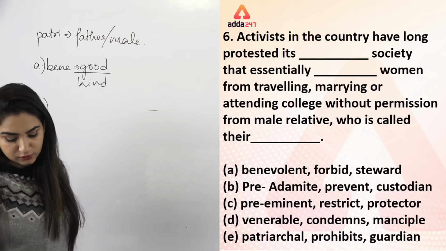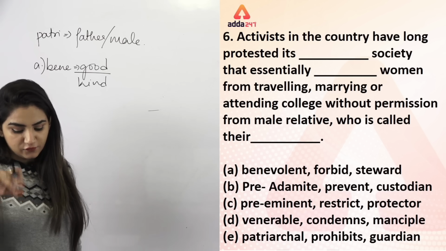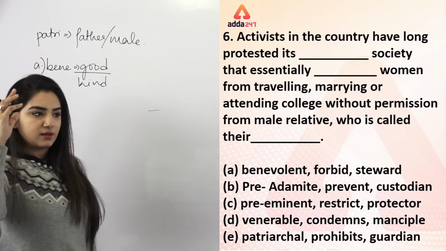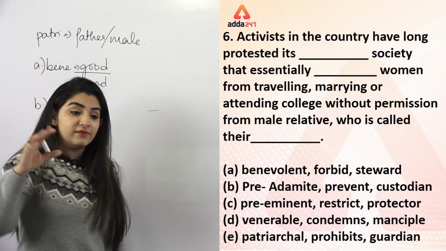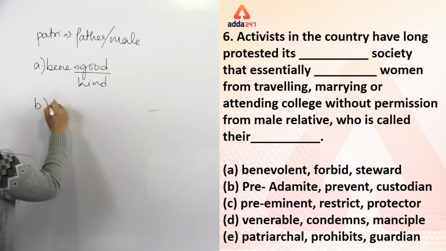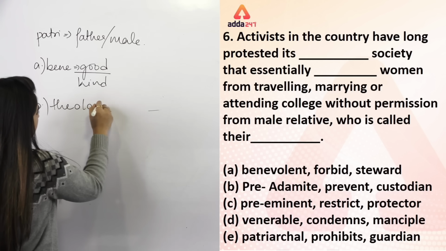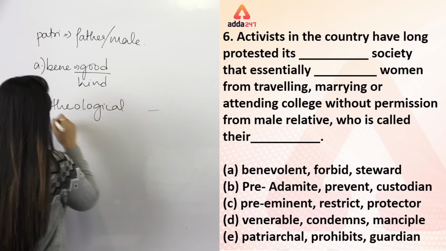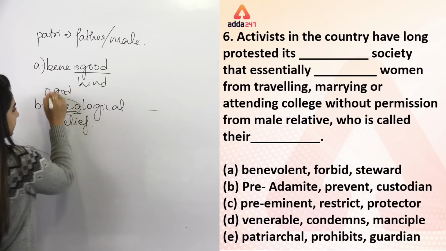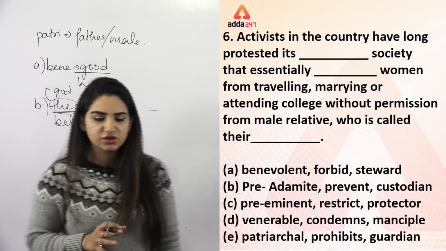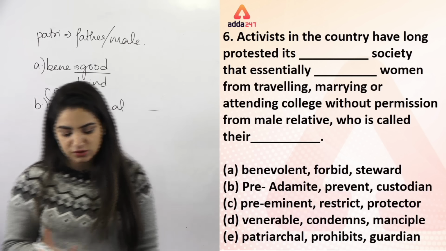Look at what is given in option number B. Pre-Adamite. Adamite means theological belief of humans. That means we keep on believing in gods. Okay? Theological. Theo is related to God. Okay? The word theo is related to God. That means there are many things related to God within society. So we are not talking about anything that is related to God, right? We are not talking about God-related things at all.